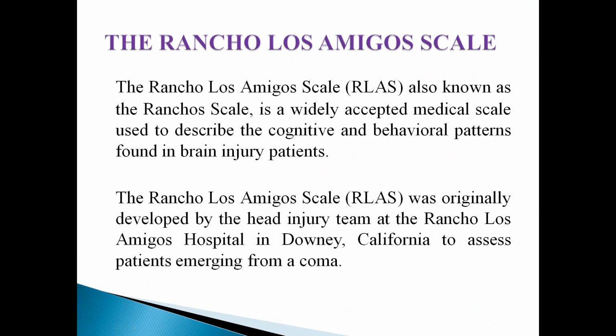It is also known as the Rancho scale, a widely accepted and reputed scale which is used to describe the cognitive and behavioral patterns of brain injured patients. This scale was originally developed by the head injury team at the Rancho Los Amigos Hospital in Downey, California, and is used to assess patients emerging from a coma.